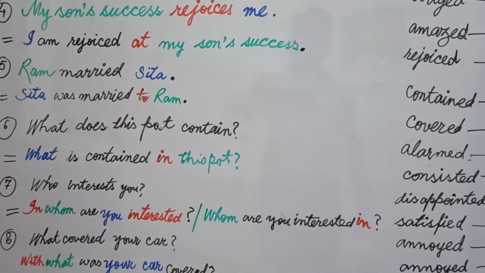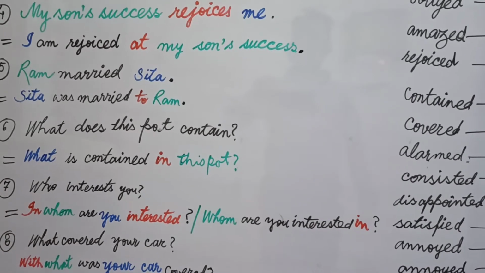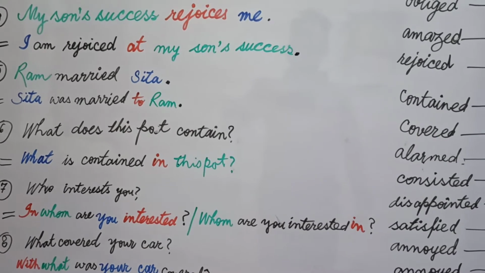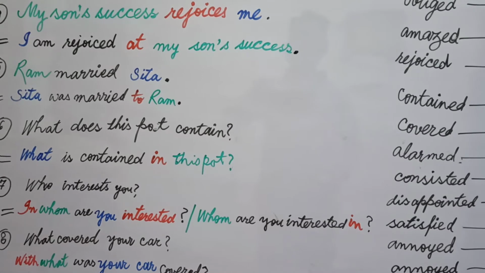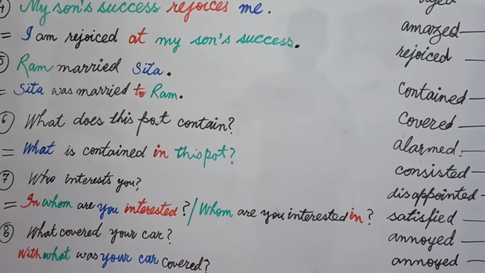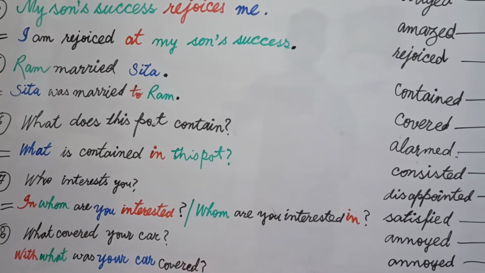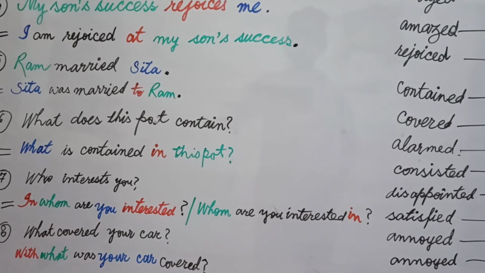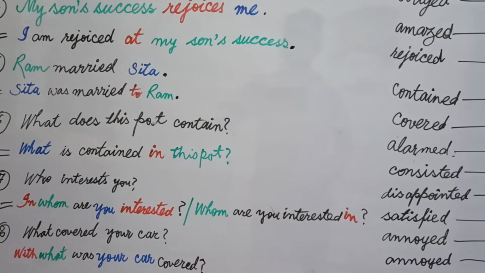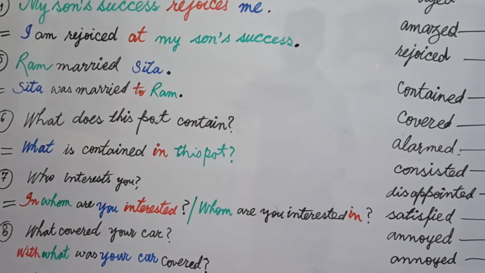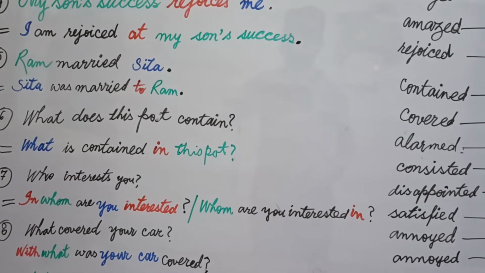You just go with the rules. If you have who, always remember, you change who into whom, and what remains what. So with this sentence number 8, what covered your car, what is your subject and your car is your object. What happens when we change such a type of active voice into passive voice?